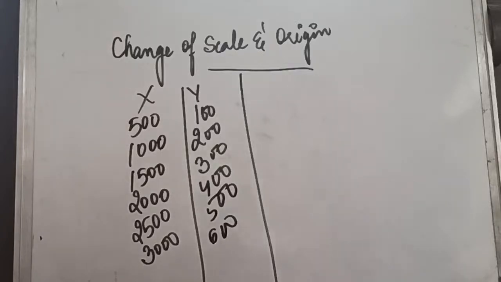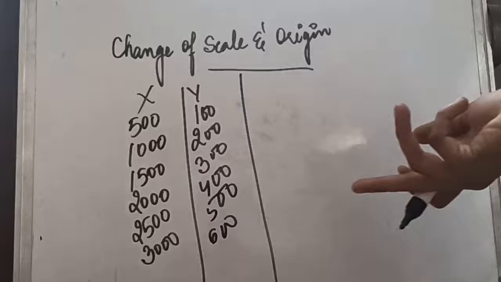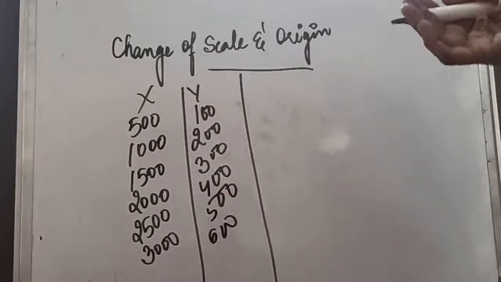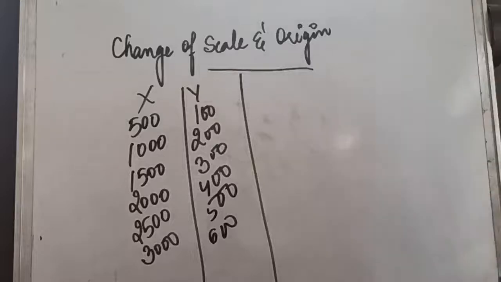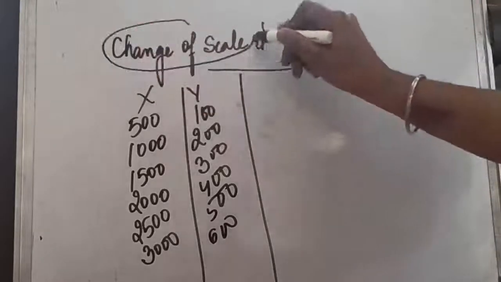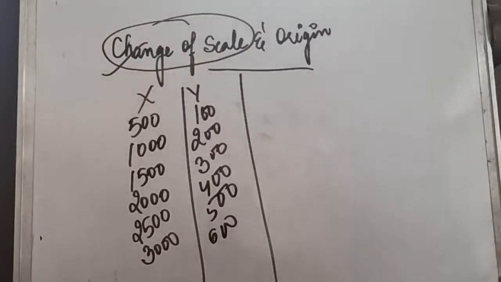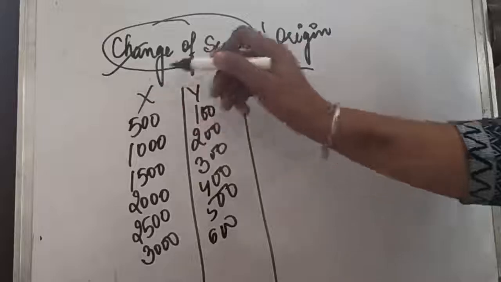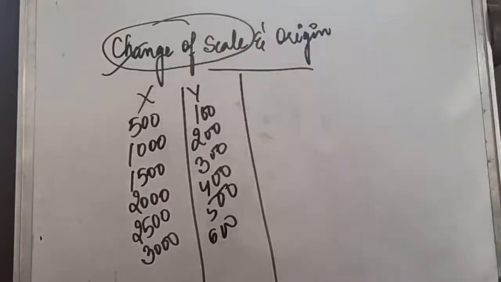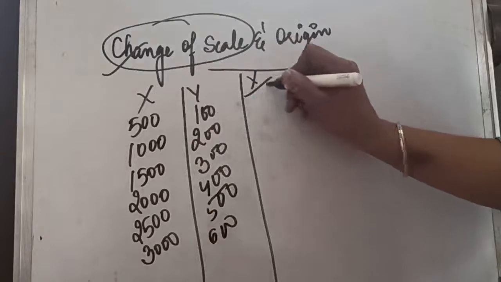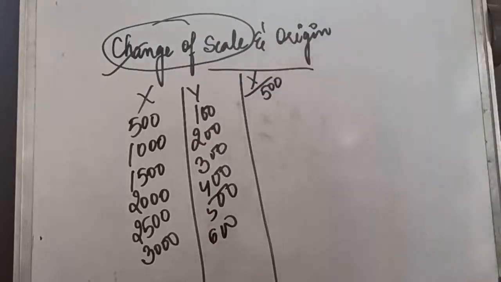Now what we can do is we can directly start with the Karl Pearson method, and we can apply the method by taking the assumed mean, actual mean. Or we can make this question easy by changing the scale first. I'll talk about change in scale first. Scale means you can divide any of these two with any number. If I divide this entire X with 500, it will make my calculation easier.